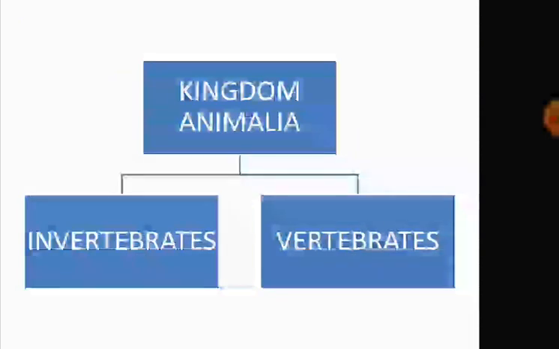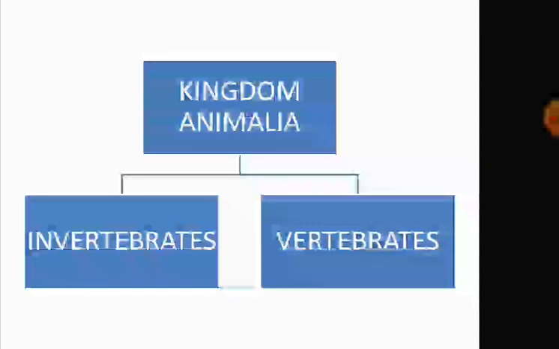Now, this Kingdom Animalia is grouped into two more groups, and they are invertebrates and vertebrates. Actually, this Kingdom Animalia is classified into two broad groups based on the presence or absence of backbone. Backbone is also called the vertebral column. They are divided into invertebrates and vertebrates.